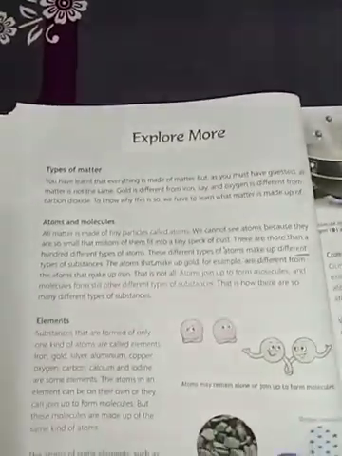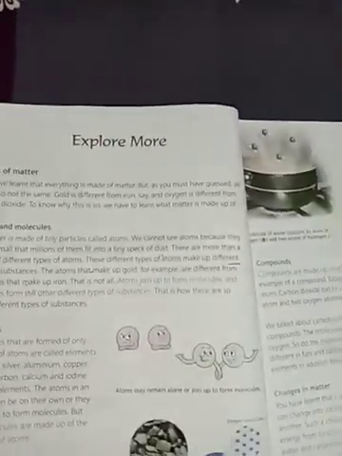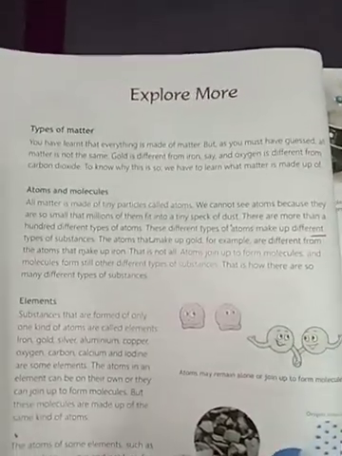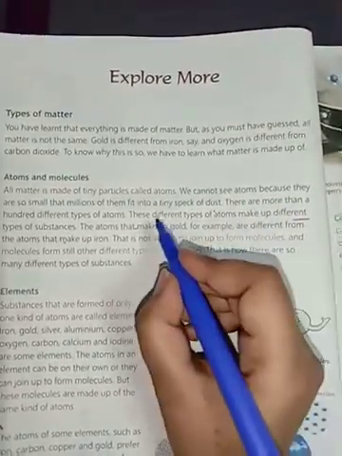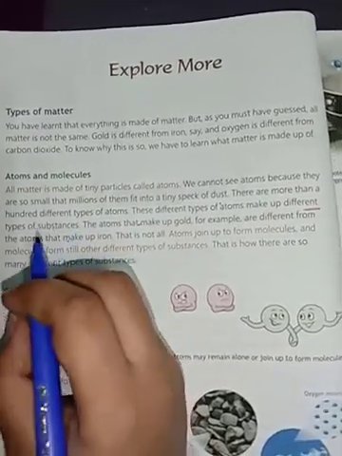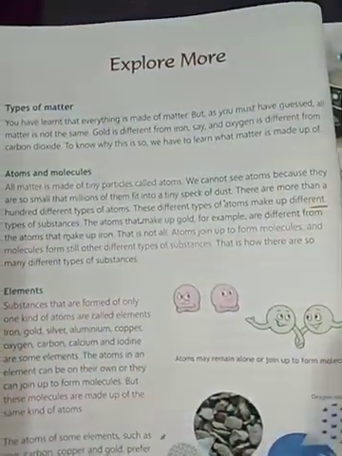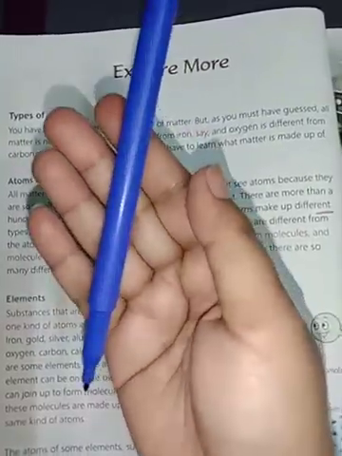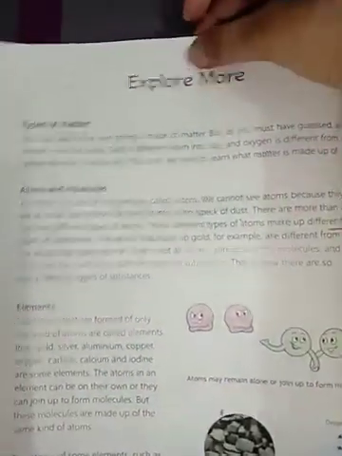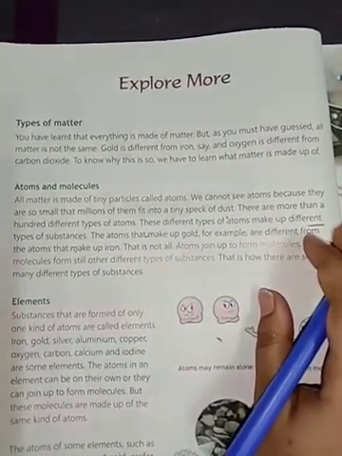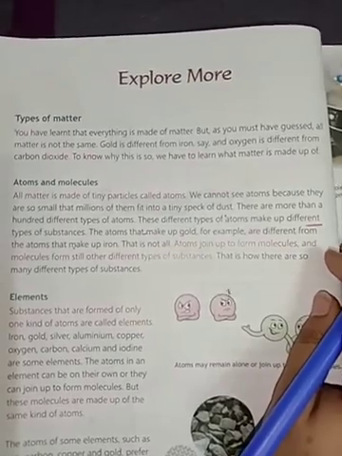Atoms are very small. We cannot see the atoms. Even a tiny speck of dust is made up of atoms. The different types of atoms make up different types of substances. In this world, there are many substances. Even the sketch pen is made up of atoms. Even this book is made up of atoms. Different types of substances are made up of different types of atoms.